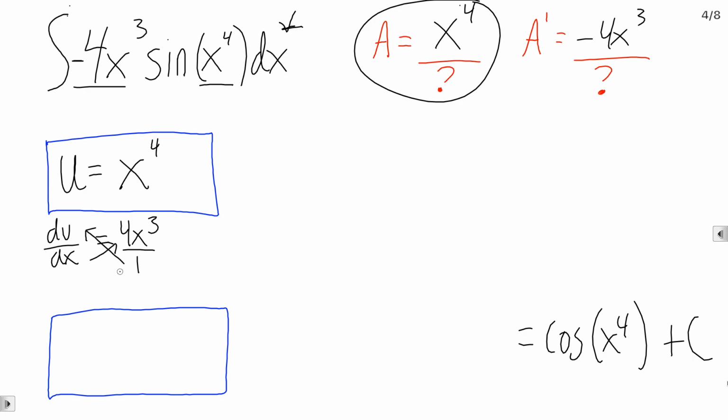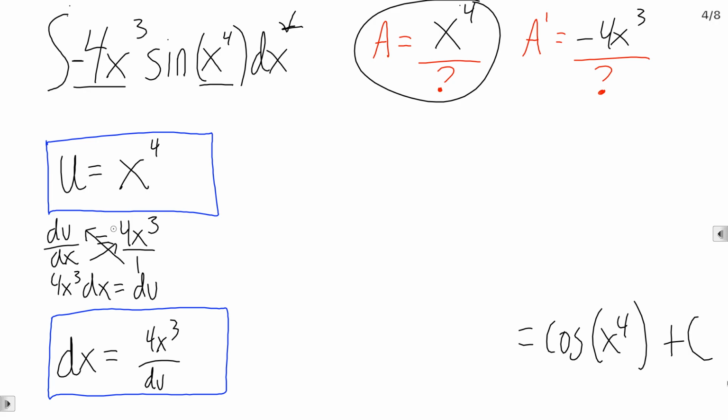Okay, so if we cross multiply, we're going to get 4x cubed dx on one side, and we're going to get du on the other. And then what we're going to do is divide by 4x cubed on both sides, and that's going to complete our second box. dx equals du over 4x cubed.